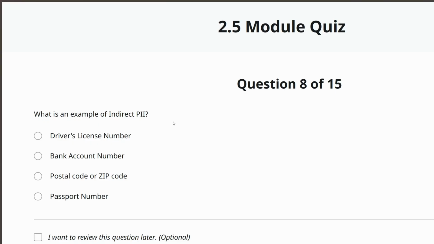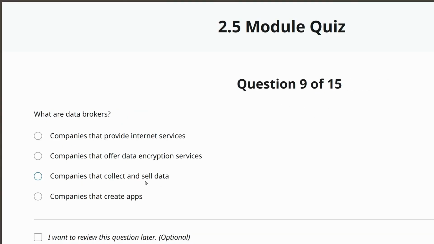What is an example of indirect PII? So PII being personally identifiable information. Yes. So all of these are directly linked to one person, maybe two with the bank account. No. But a postal code or zip code is general enough to not say that is definitely one person.